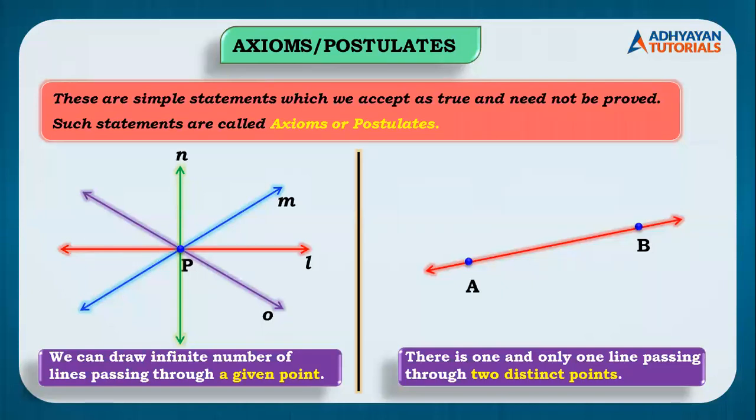Axioms या postulates का मतलब होता है ऐसा statement which are very simple, जो हम लोग as a fact accept करते हैं. For example, we all are human beings. कोई question नहीं करेगा इसको, right? So it is an axiom. Understood? Yeah. This you have to copy from the YouTube video lecture.